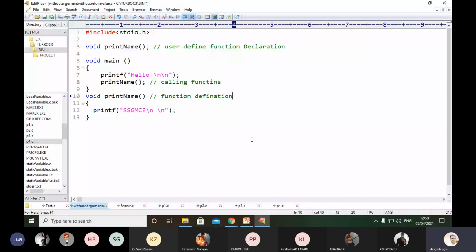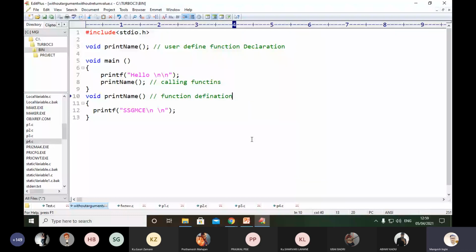With the help of this example, you can easily identify we are calling the function without parameters and without any return value. So we are using the return type void. It means that particular function does not carry any value. Just run this application. You can see the output on your screen.